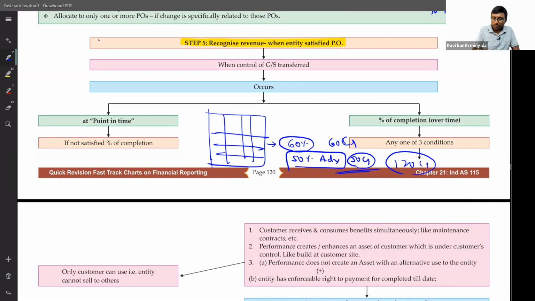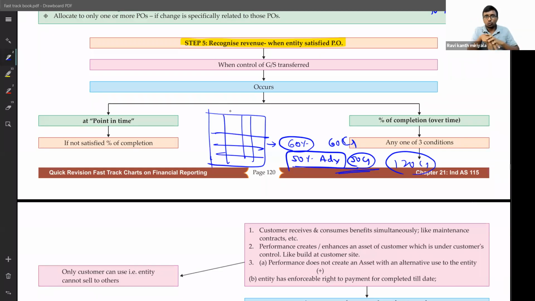Simple, my dear. On the 50 crore, first of all, the question is whether we should recognize or not, and for that we should first answer step number 5. Shall we recognize this revenue at a point in time or over time?